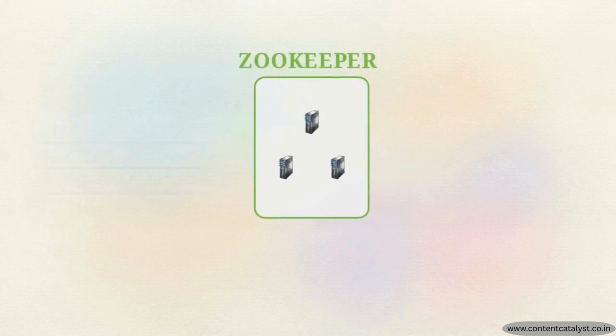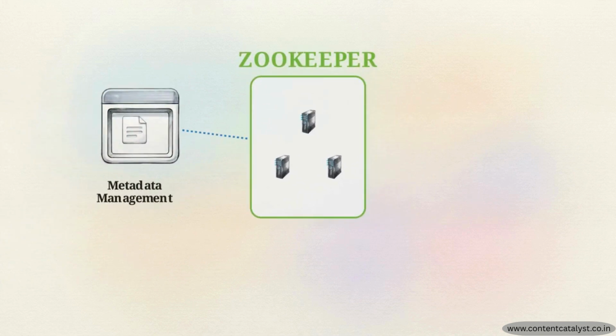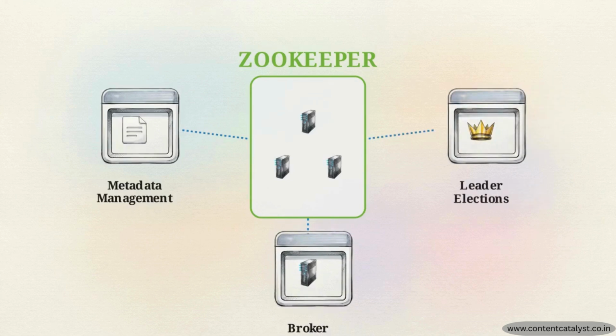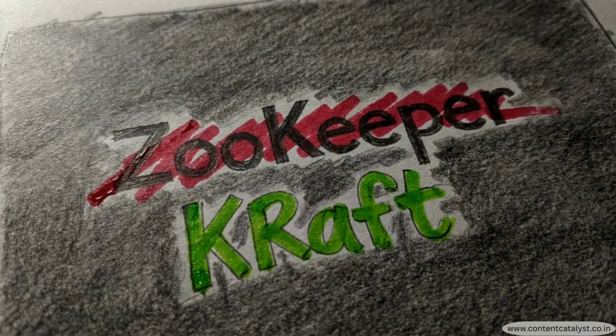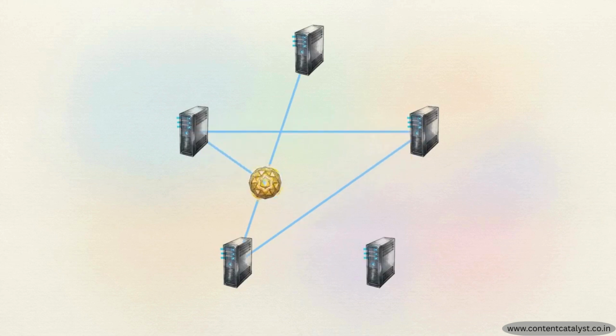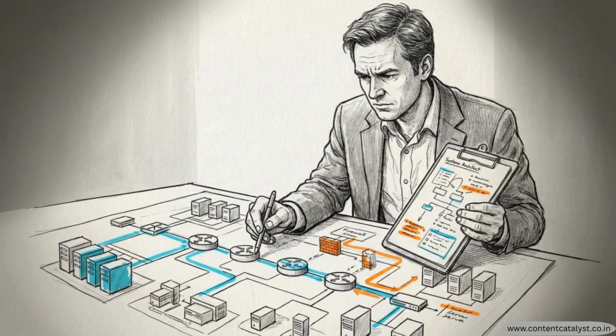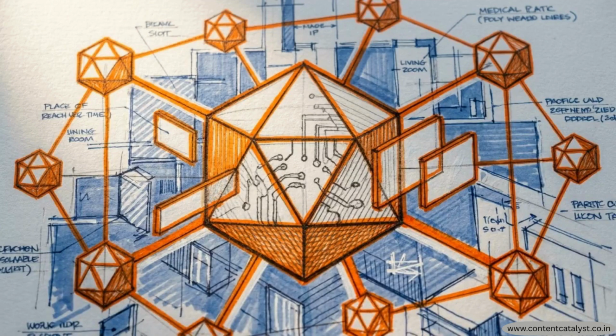This system is Zookeeper, a centralized service historically tasked with managing Kafka's cluster metadata, broker registrations, and leader elections. That external dependency is being deprecated in favor of KRaft, or Kafka-Raft metadata mode. KRaft removes Zookeeper by internalizing metadata management, using a built-in consensus algorithm to keep brokers synchronized. Understanding this shift is essential for architects who need to scale data pipelines beyond the limits of legacy coordination. Adopting KRaft represents a structural change in how distributed systems maintain and propagate their internal state.